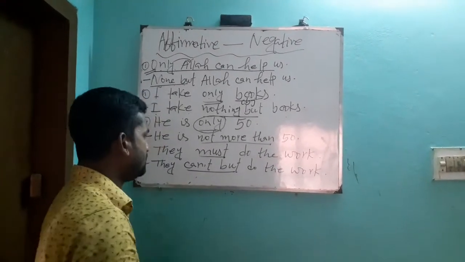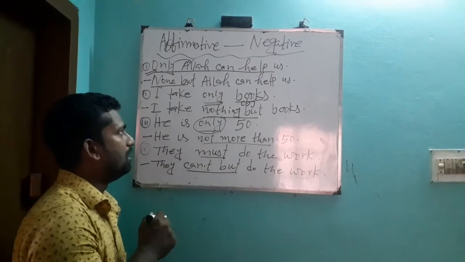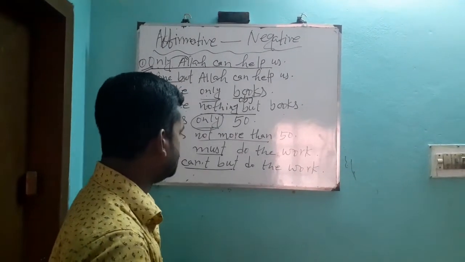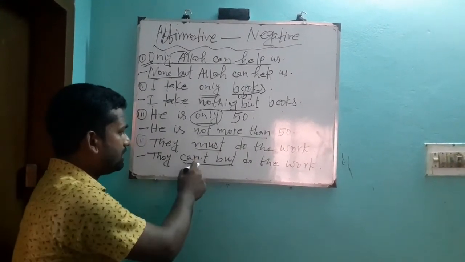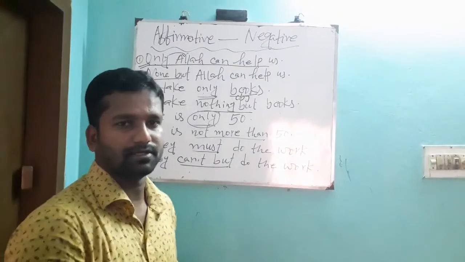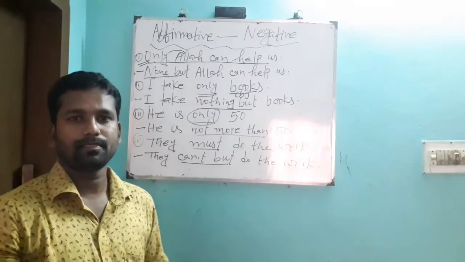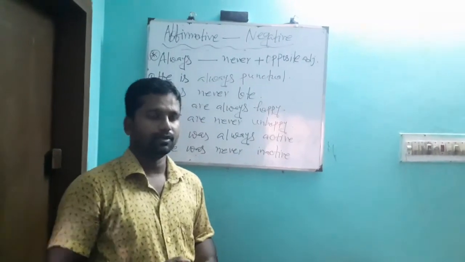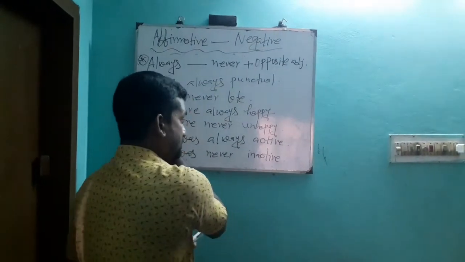We should remember that if you find must in an affirmative sentence, for making a negative sentence we should use can verb for changing into negative. So you write down here can verb instead of must, and it goes to a negative sentence. So dear students, all of you write down this. Okay dear students, I think all of you have written it down, and now we discuss another rule.